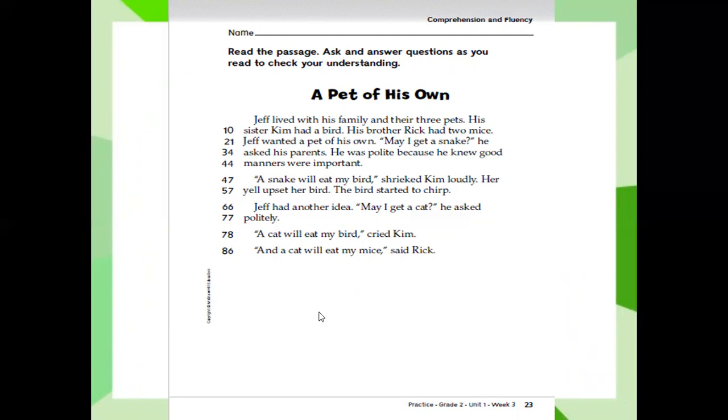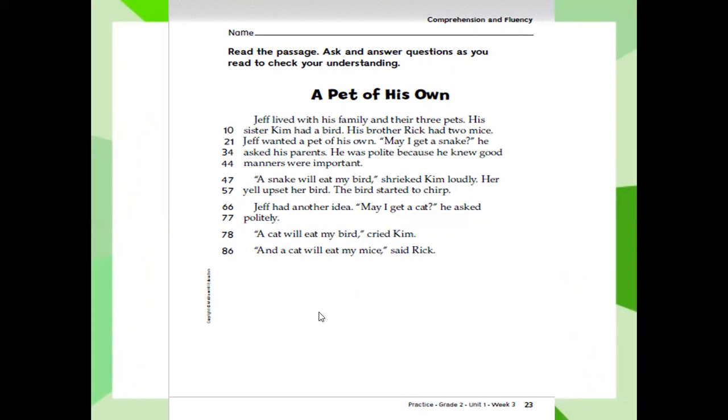A Pet of His Own. Jeff lived with his family and their 3 pets. So where does Jeff live? He lives with his family and their 3 pets. His sister Kim had a bird. His brother Rick had 2 mice. So who are the 3 pets here? Or what are the 3 pets? They are 1 bird and 2 mice.